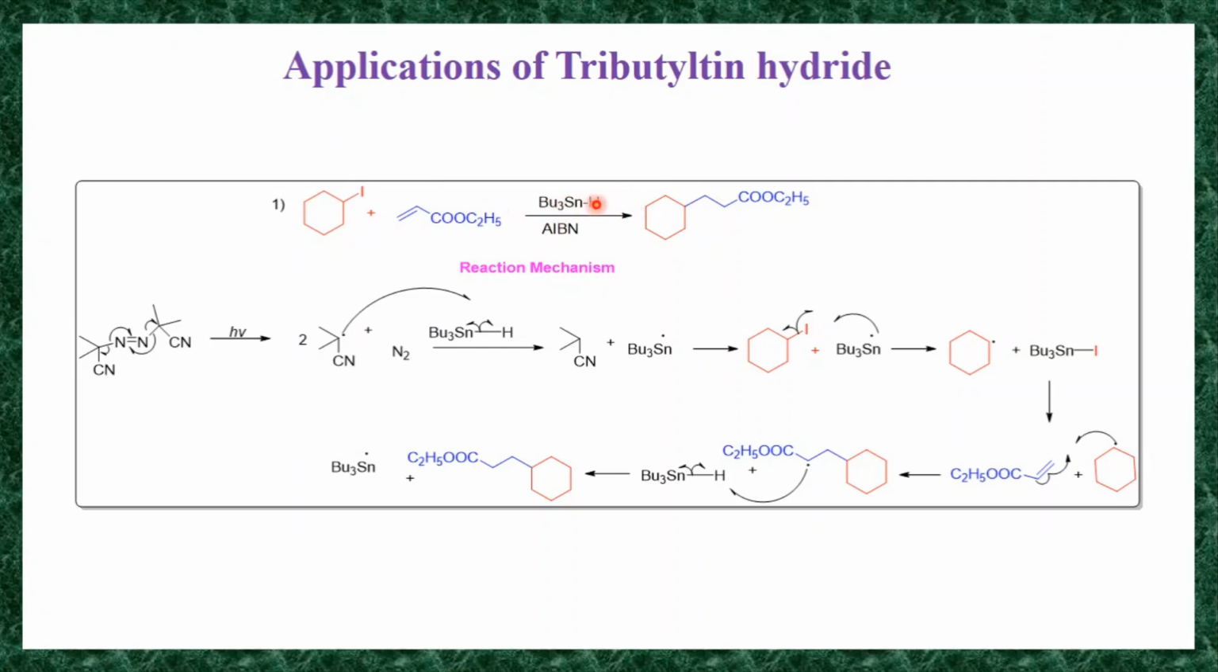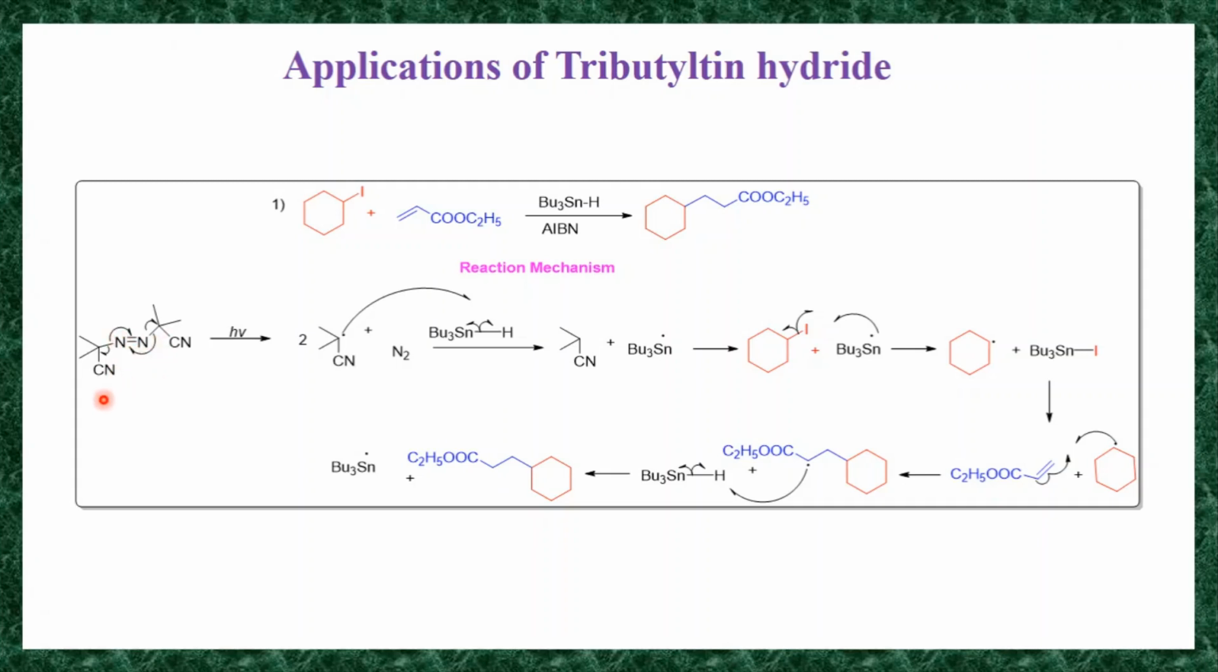The role of tributyltin hydride is to form the carbon-carbon bond between two different compounds. So by using tributyltin hydride, you can form a bond between these two molecules. We'll see the reaction mechanism, how this cyclohexyl iodide reacts with this alpha-beta unsaturated ester and forms this compound. In the mechanism, first, azobisisobutyronitrile